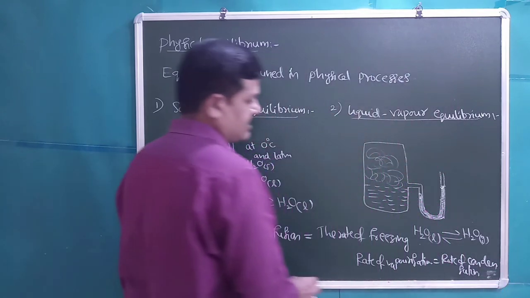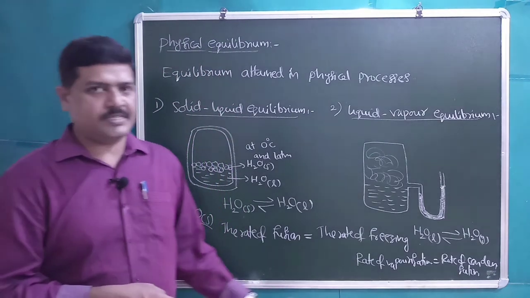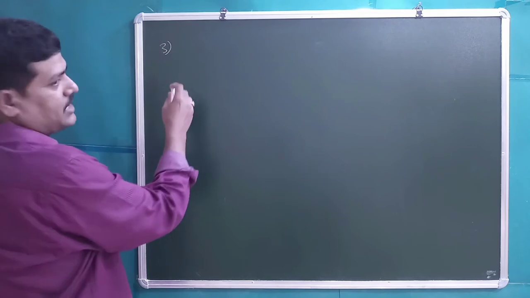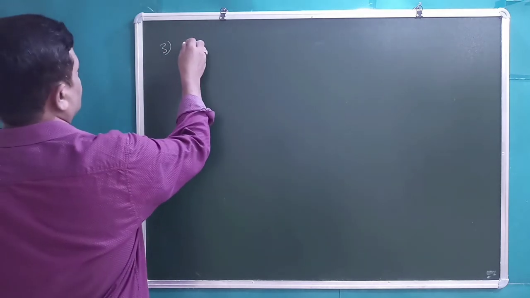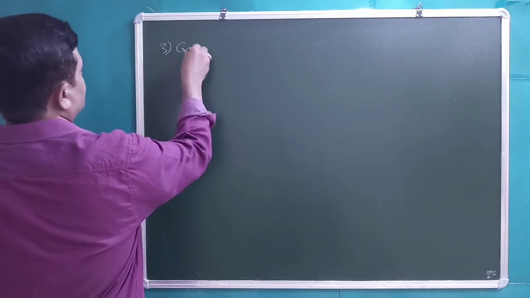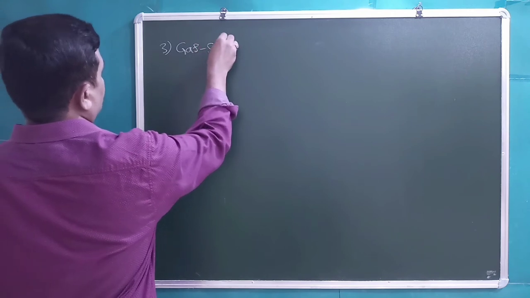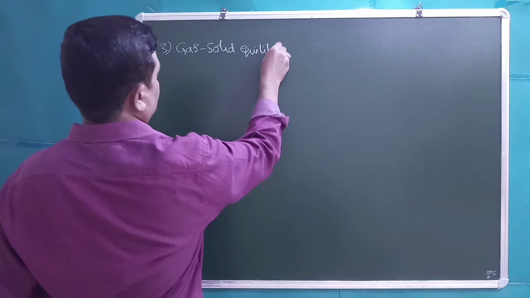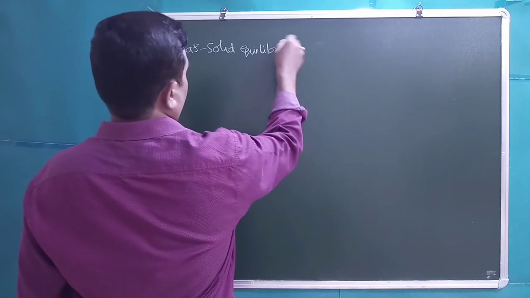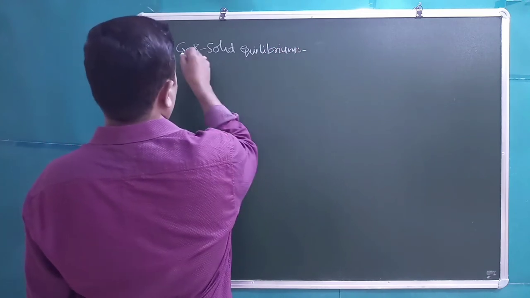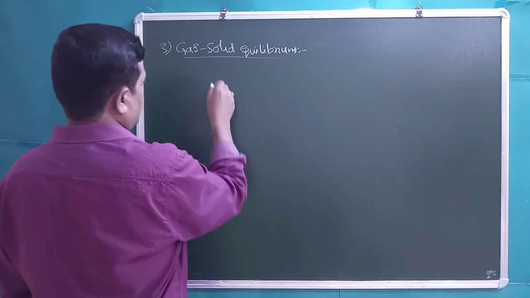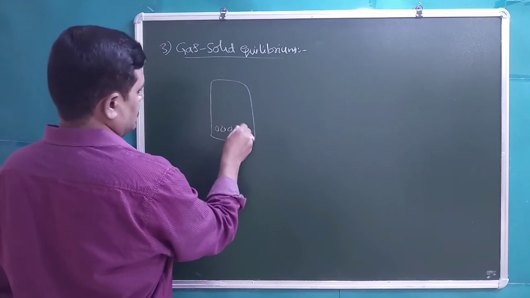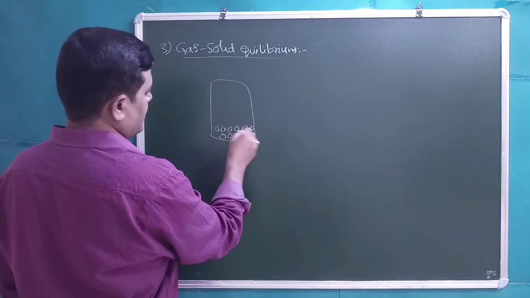Students, now let us discuss the third type of physical equilibrium. The third type of physical equilibrium is gas solid equilibrium. Let us assume that in a transparent vessel we have taken some I2 solid, iodine solid.